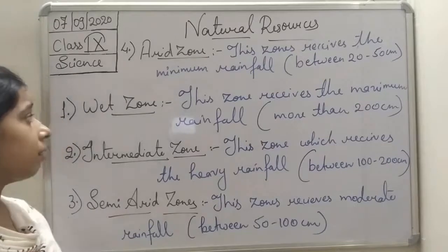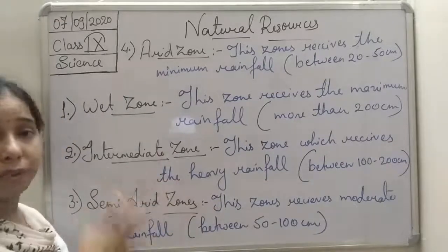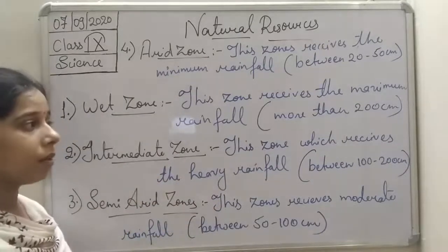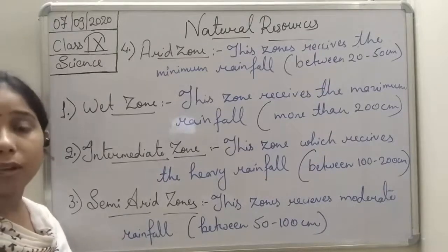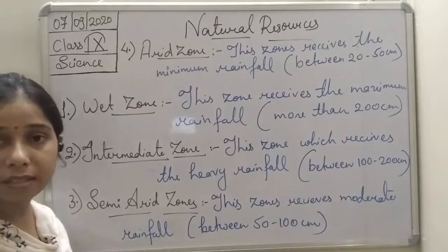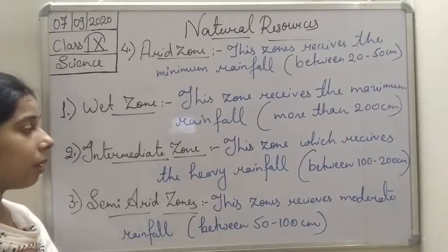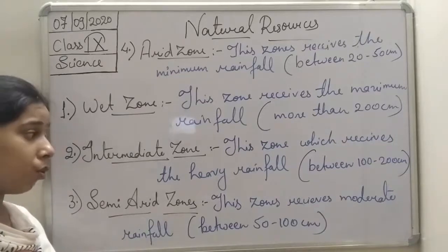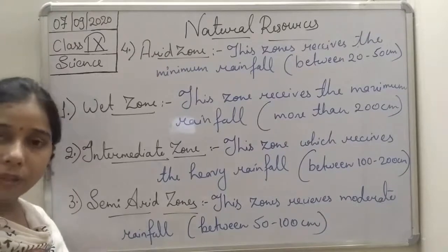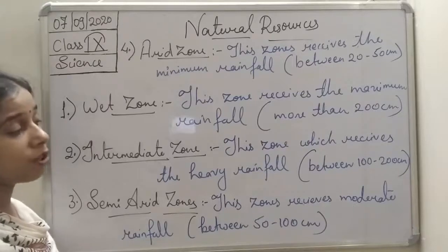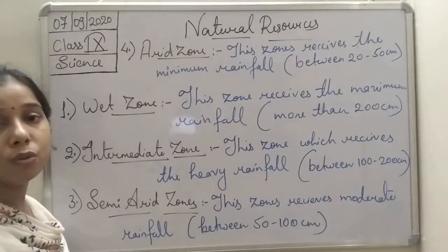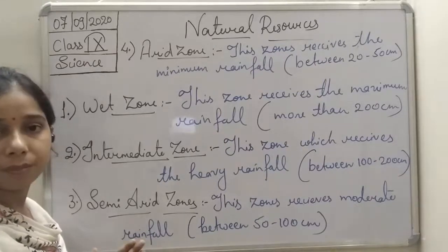Some place, we call it a wet zone, where the rainfall is maximum and it is more than 200 centimeter. If we talk about the other zone, students, there are zones which receive the heavy rainfall, not maximum but heavy, and it ranges between 100 to 200 centimeter.